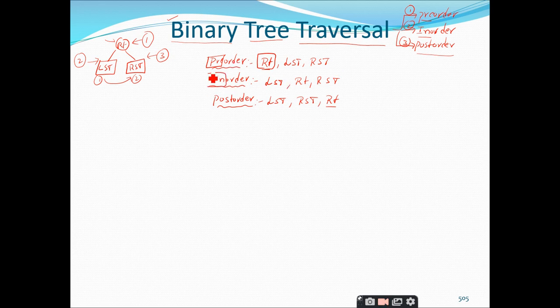In means within the order. So if you process the root node in between the left subtree and the right subtree, we call it the in order. And if you process the root node as the last element of the processing, that means after the left subtree and right subtree, we call it the post. Post means after. So root is processed after their subtrees.